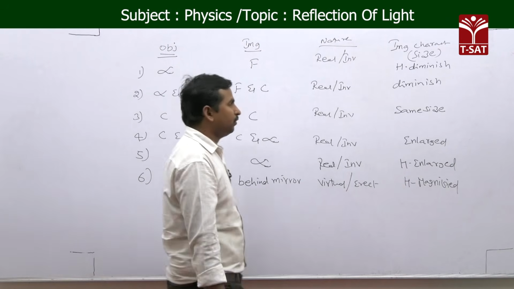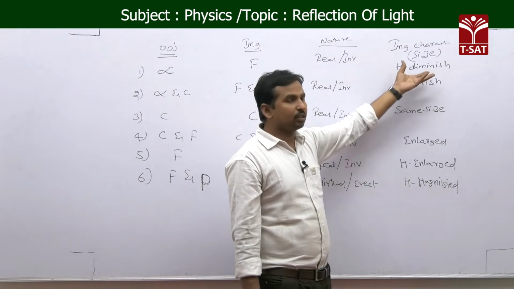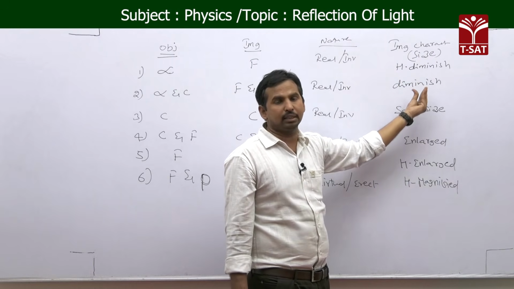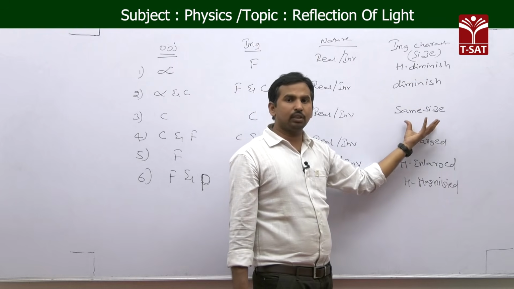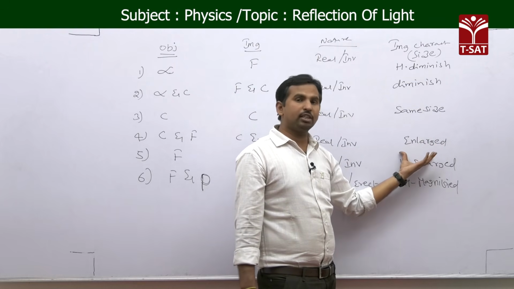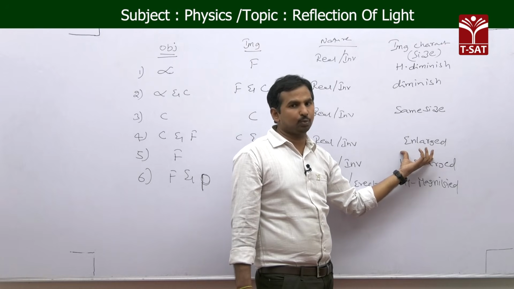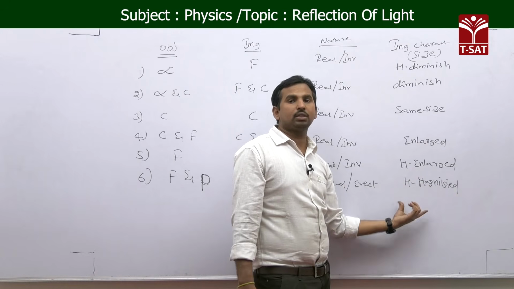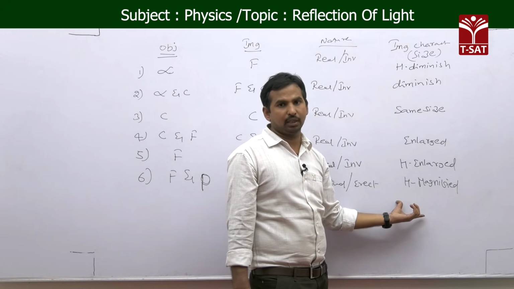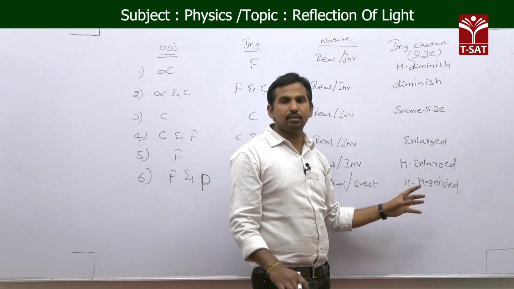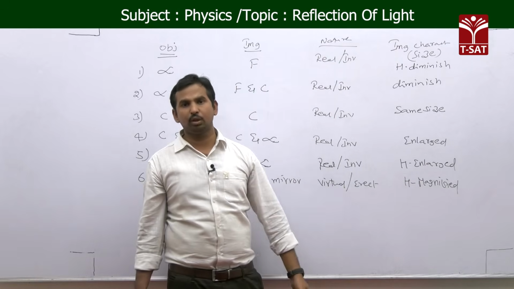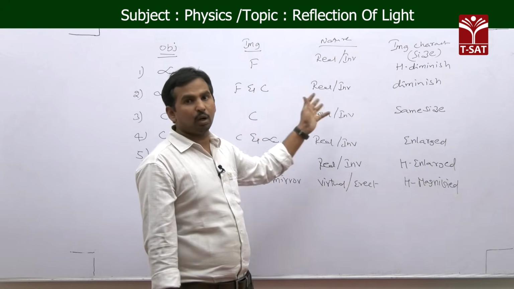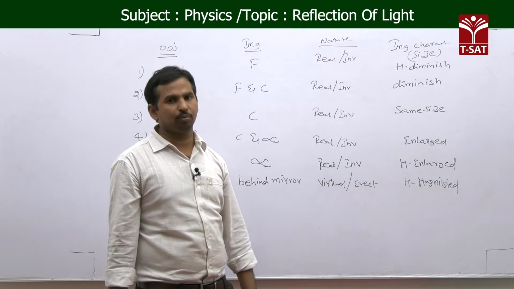And not only that, even if you see the size there, at first it is highly diminished, like a point. After that we have a diminished size, less than the object size. Next one is the same size as the object. Next one is enlarged, means the size of the image is more than the size of the object. And the next one is highly enlarged, and in the last case we are getting a highly magnified image. This is the nature of the images formed by the concave mirror when the object is placed before the mirror and moved near towards the concave mirror.